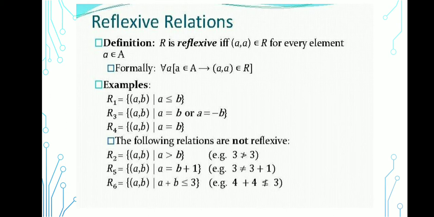Here are different examples of reflexive relations, and some of them which are not reflexive. For example, we take R2 as (a,b) where a is greater than b. So 3 can never be greater than itself. Therefore, this is not a reflexive relation. And if we take the condition a equals b plus 1, for example 3 equals 3 plus 1, which is not equal, so it cannot be a reflexive relation.